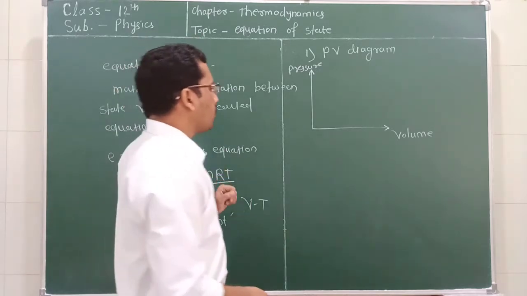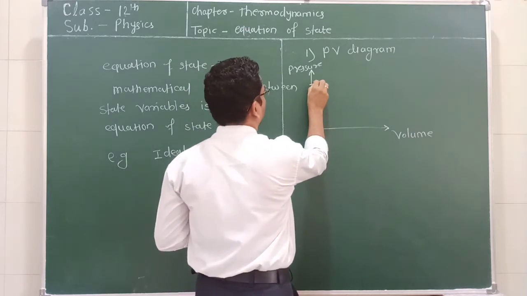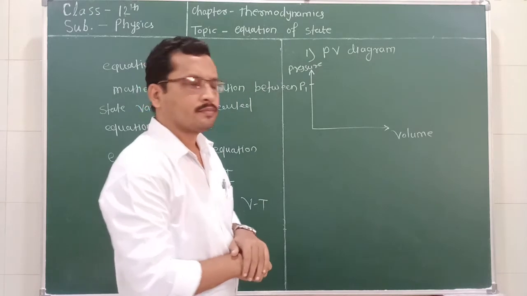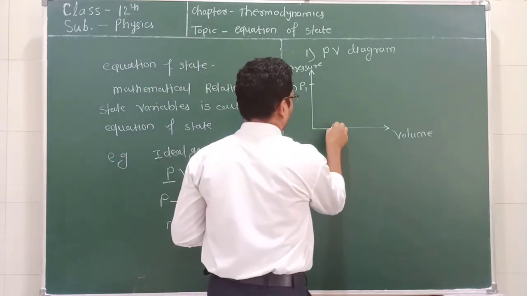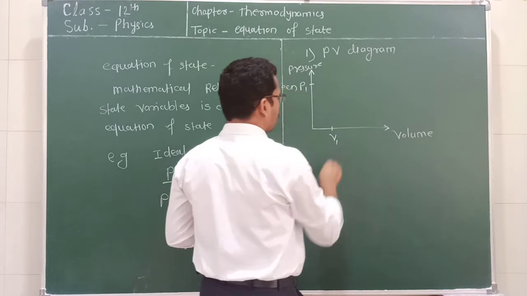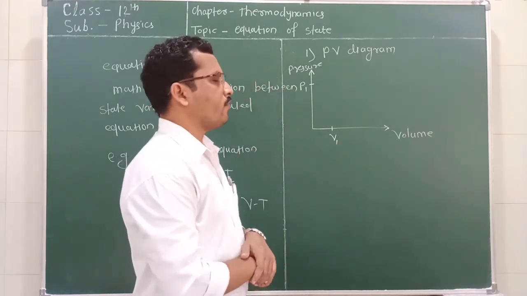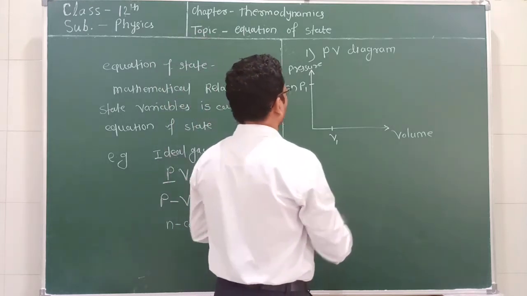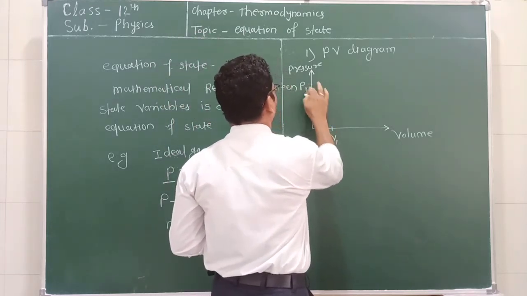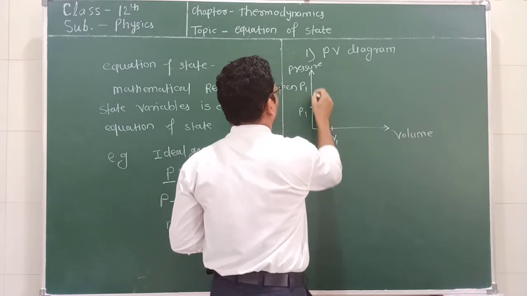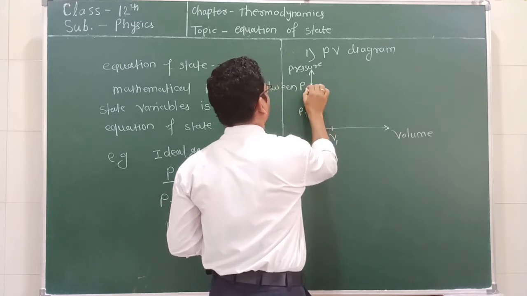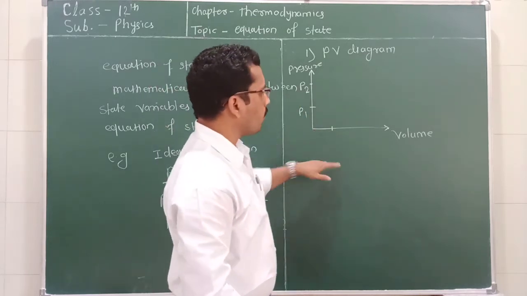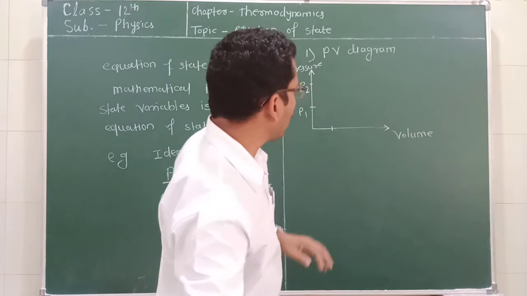So for example, this is the initial value of pressure P1 and this is the initial value of volume V1. Now this is P1 and this is P2. So how can we write this equation? How can we draw this equation?